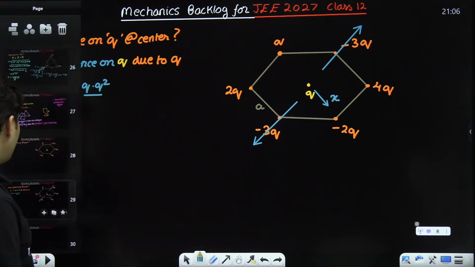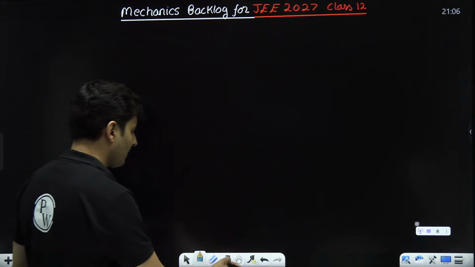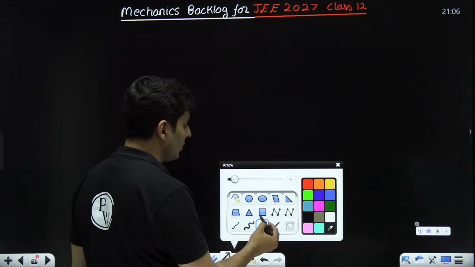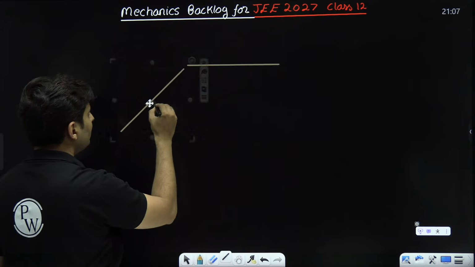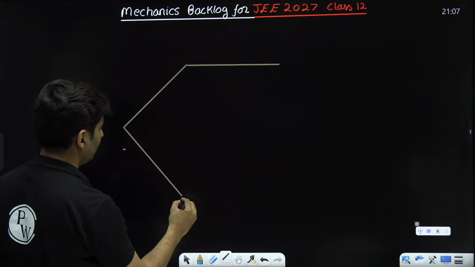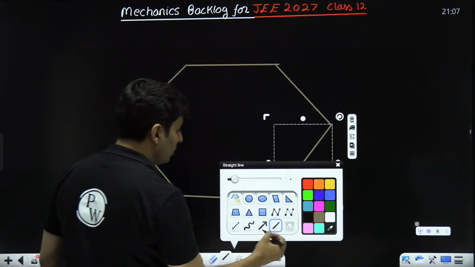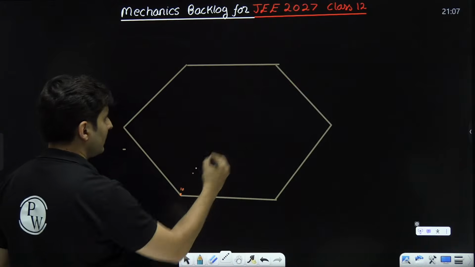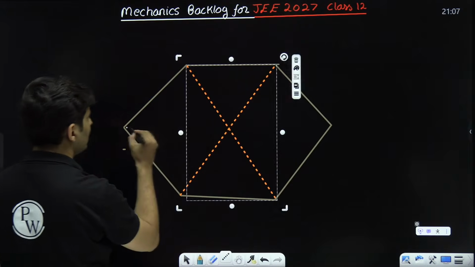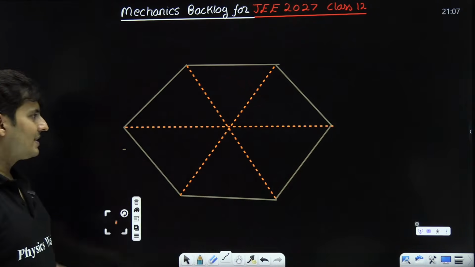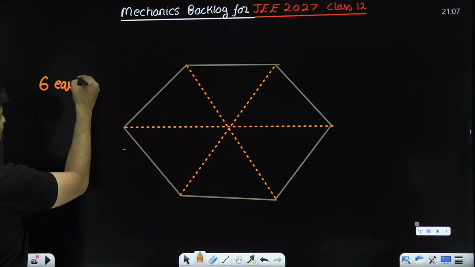Now there is a special property of a hexagon. What is the special property of a hexagon, guys? There are like 6 triangles which are formed. Yes or no? So in a hexagon like this, you join the diagonals like this. Join all the diagonals. You get 6 equilateral triangles, isn't it?